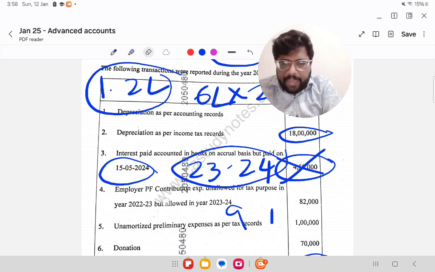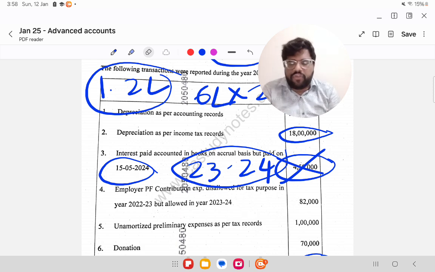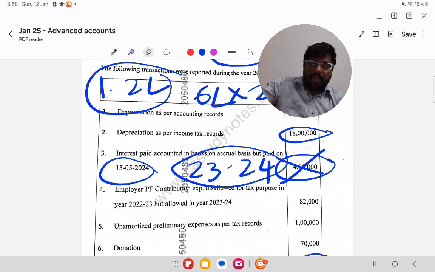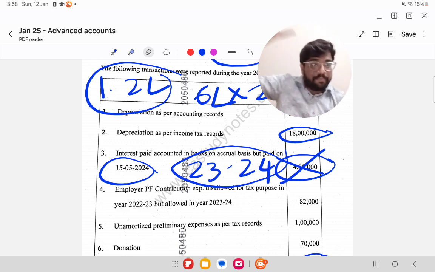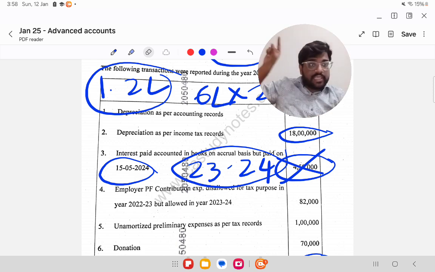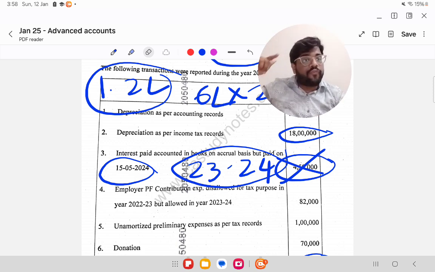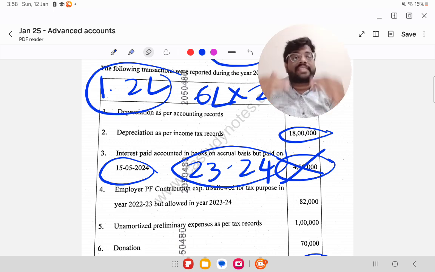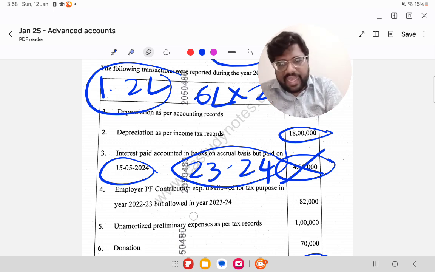So next, employer PF contribution. PF contribution disallowed for tax purpose in year 22-23 but allowed in 23-24. That means in the previous year it was disallowed, and currently it is being allowed. In the previous year it was disallowed, right? That means you would have been forced to pay more tax. If you are paying more tax than necessary, it is a deferred tax asset. That means a deferred tax asset would have been created last year